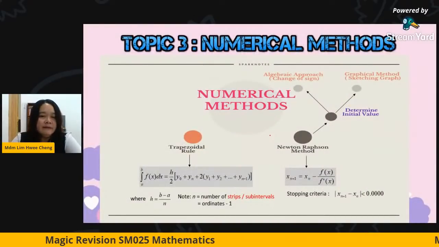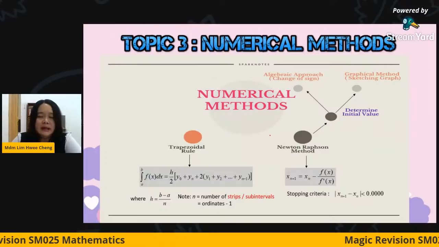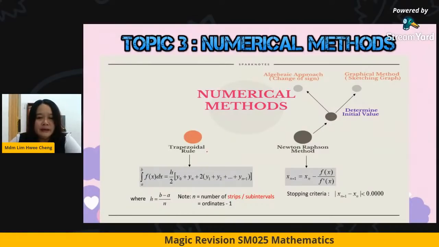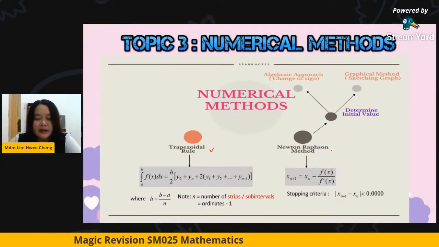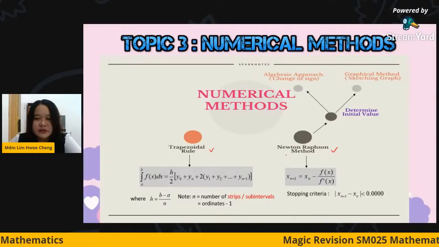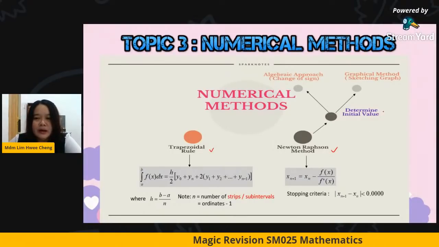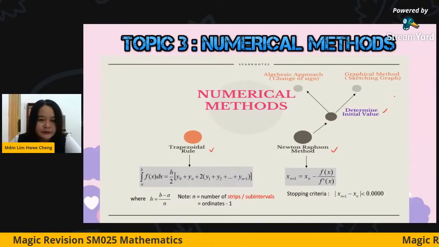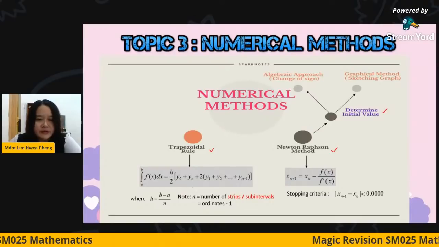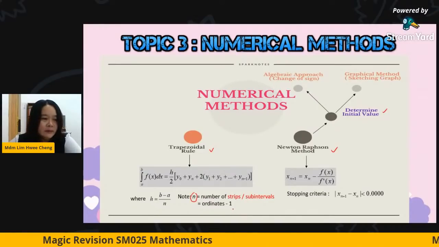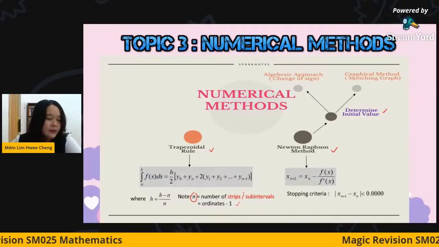So the very first topic that will come out is topic 3. Numerical method: most of you already know we have the trapezoidal rule and the Newton-Raphson that you have to know. Especially for Newton-Raphson, you have to know how to determine the initial value, whether by graphical method or algebraic approach. And for the trapezoidal rule, you must take note of the number n. Number n is the number of strips or intervals, which you get from the number of ordinates minus 1. You will go into detail with Ms. Cheng after this.